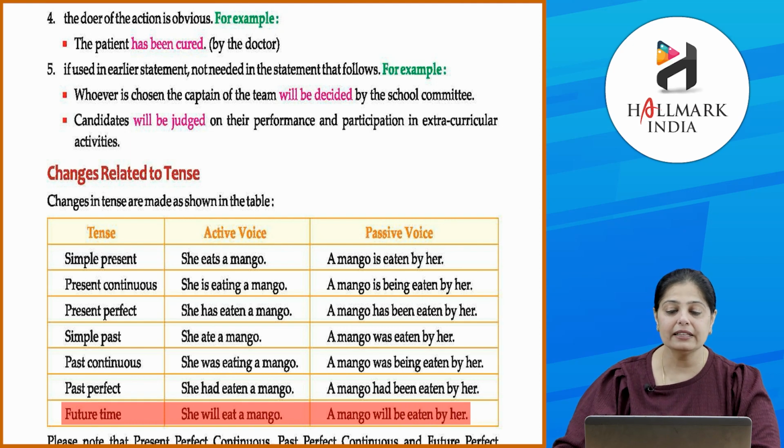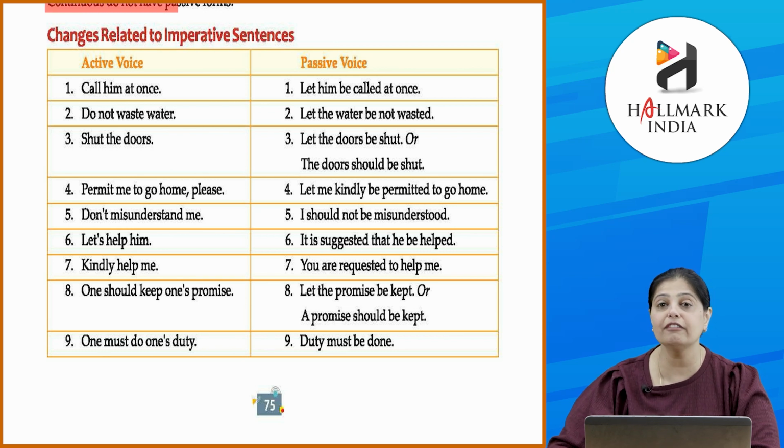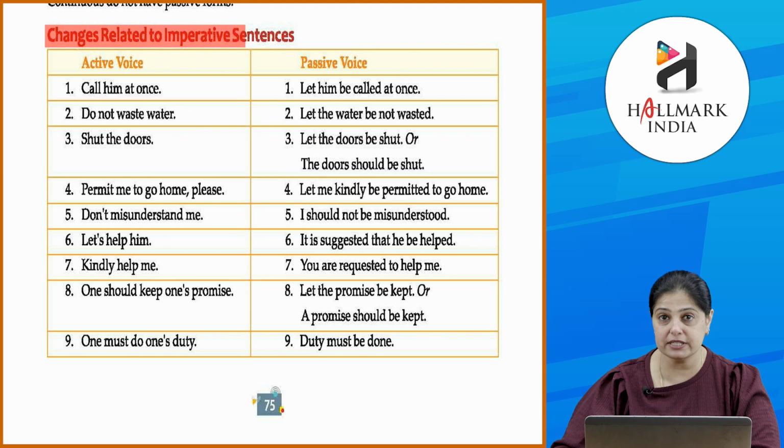Clear? Chalo. Now, let's see what this note says. It says that the present perfect continuous, past perfect continuous and future perfect continuous do not have passive forms. Okay? Now, let's look at the changes related to the imperative sentences.